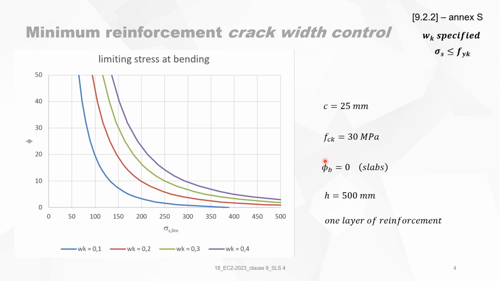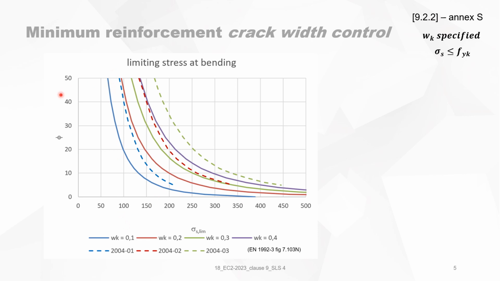It is done for slabs, so it means that the diameter of the stirrups is 0, or it means that it's calculated for the steel which is in the most tensioned layer of the section. And this was done for a slab with a depth of 500 millimeters. Why did I choose those values? Because now I will be able to make a comparison with the similar graphs in Eurocode 2 part 3 of 2004. And we assume one layer of reinforcement.